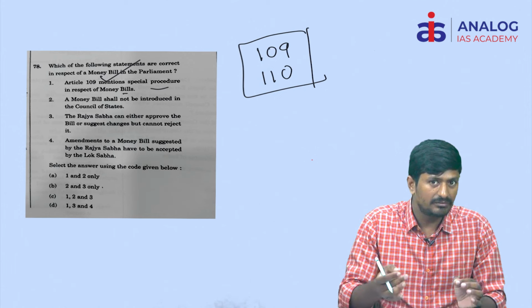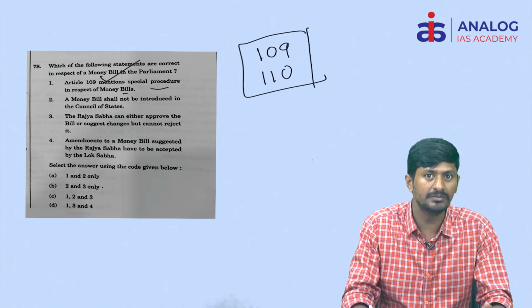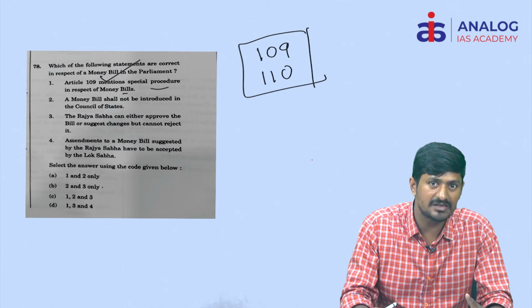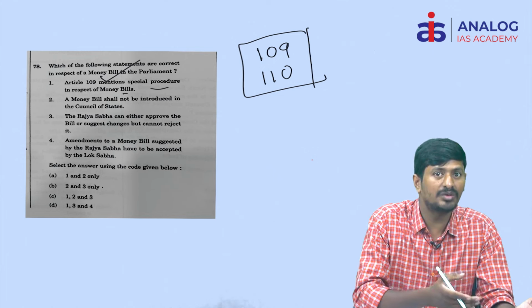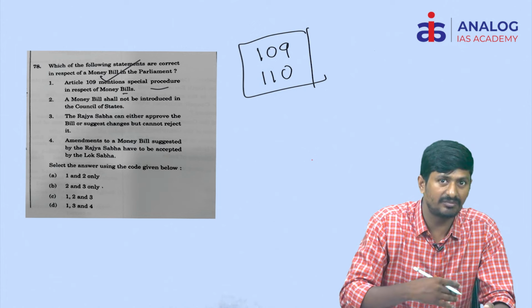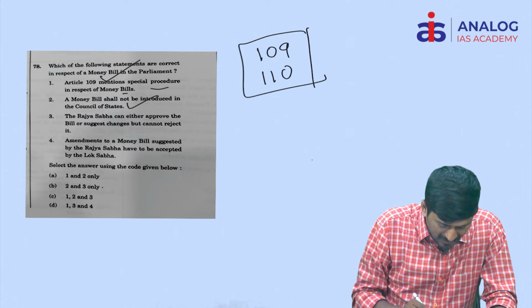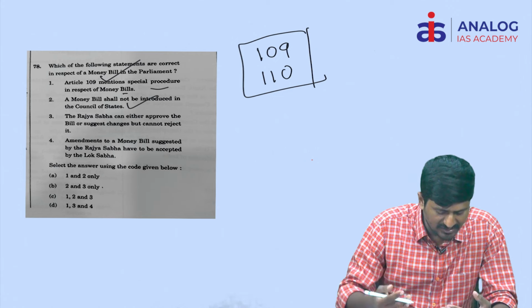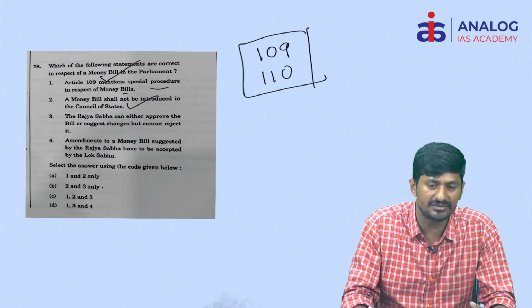If you try to recall the concepts I discussed in the classroom, I clearly discussed why Rajya Sabha has been given an inferior role in the case of money bill, and why Lok Sabha has been given a superior role in the case of money bill. Just recollect. Next, money bill shall not be introduced in Council of States. Of course, that is true according to Article 109 of the Constitution.